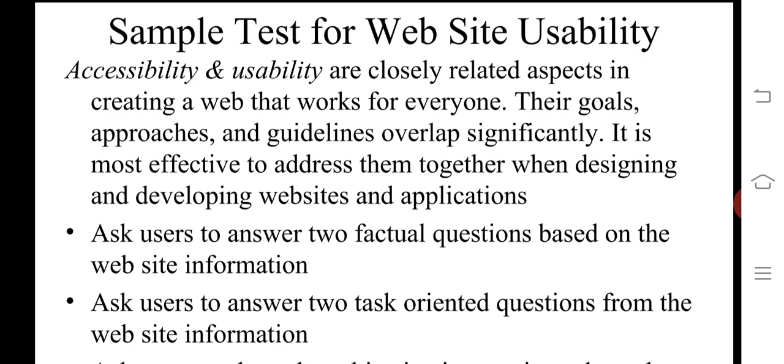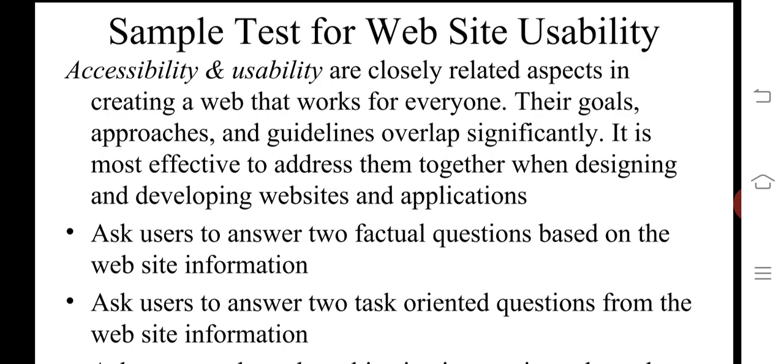There is only a slight difference between accessibility and usability.